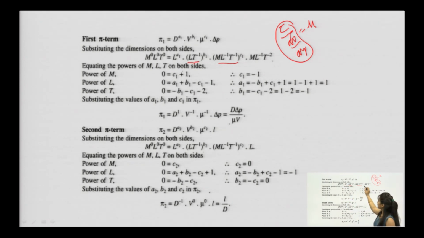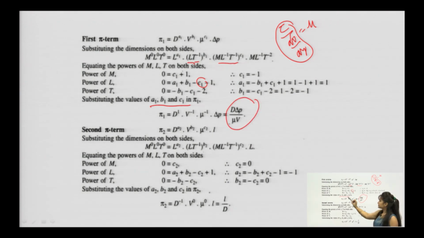This is how you get the equation. Now, the simplification is easy, but it is a bit lengthy. We will be calculating all the powers of M. You have calculated the powers of M: 0 equals c1 plus 1, therefore c1 equals minus 1. Then the powers of L, and substituting the value of c1, you calculated mathematically and found a, b, c. Substituting the values of a1, b1, c1 in pi 1, you come to d to the power 1, v to the power minus 1, mu to the power minus 1, delta p. So, you got a power minus 1 relationship, meaning in the denominator.